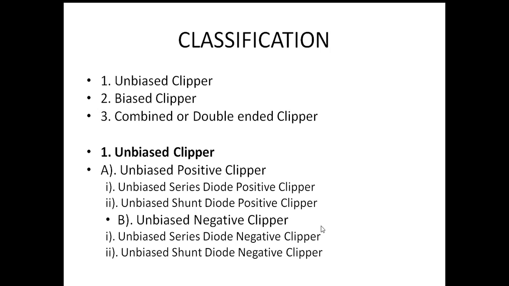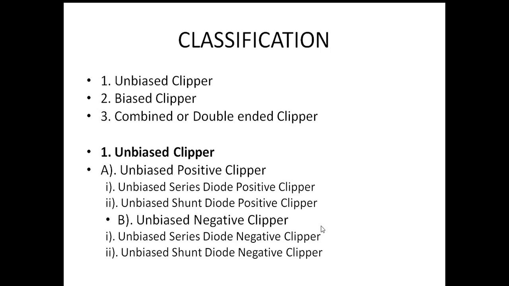Again, in the first one, unbiased clipper, there is a sub-classification. Unbiased positive clipper and unbiased negative clipper. Unbiased positive clipper, again unbiased series diode positive clipper. It depends on the diode connection in the circuit, series diode or shunt diode.